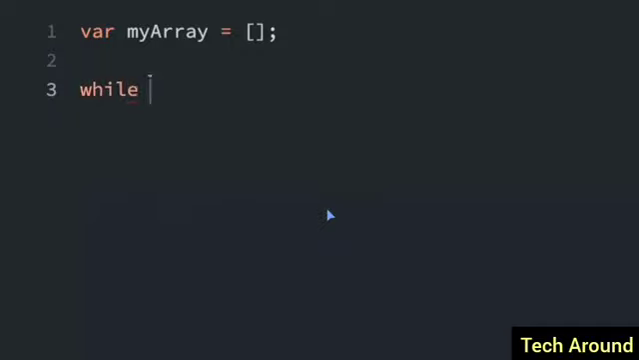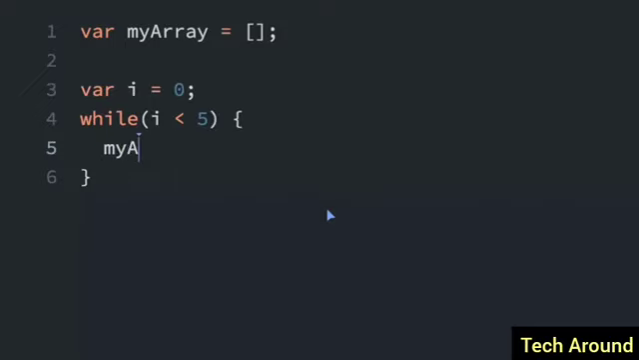Here is the while loop: while i is less than 5, we're going to do something while that's true. First, we have to set what i starts off at. So var i equals 0. So while i is less than 5, we'll do myArray.push(i).